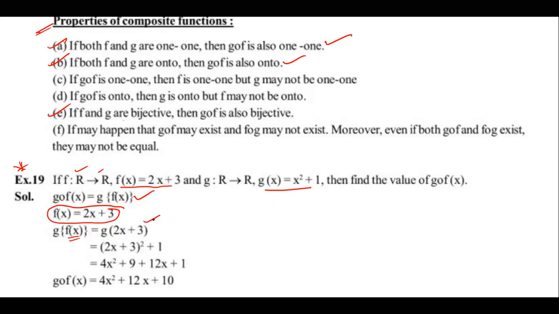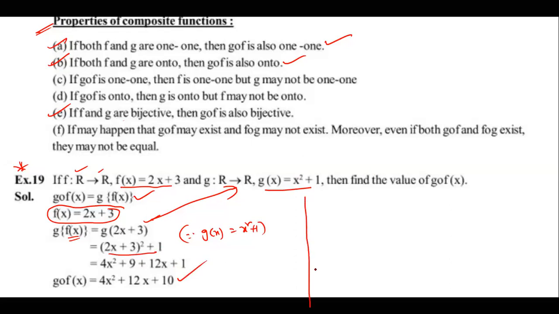Now put this value in the given equation. Replace x by 2x plus 3. That is the meaning. Why? Since g of x is equal to x square plus 1, replace x by 2x plus 3. Expand. That is the answer. G circle F.